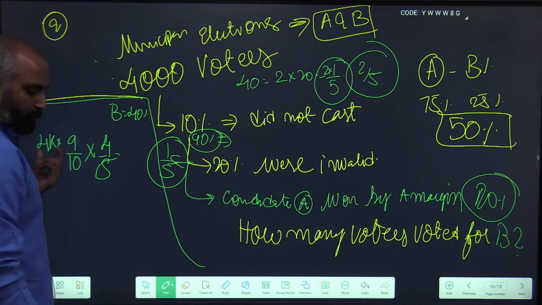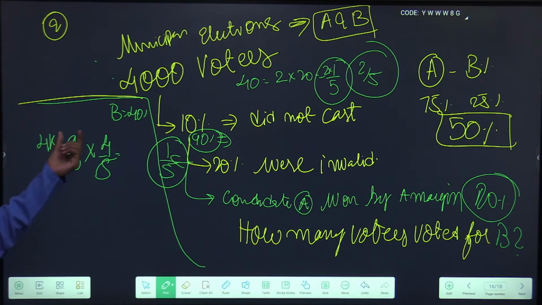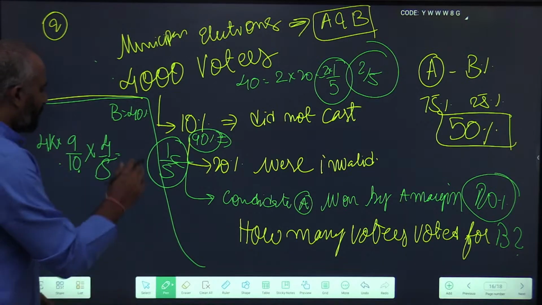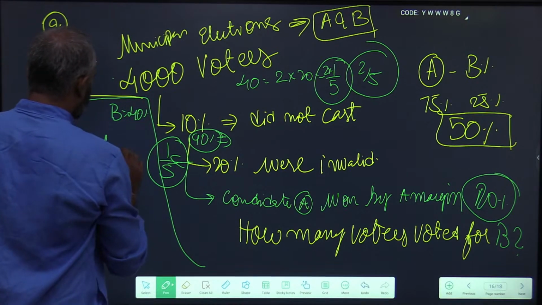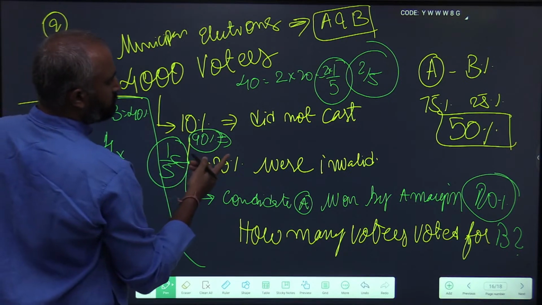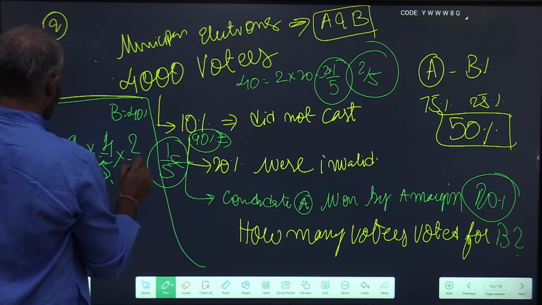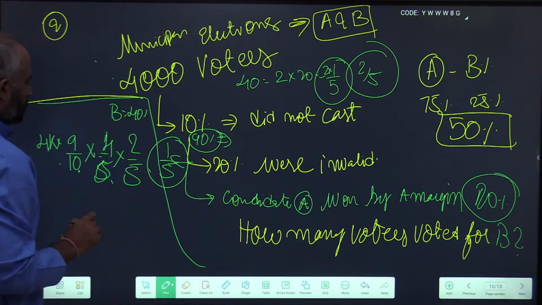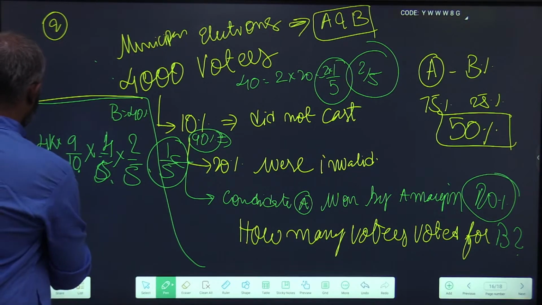These were total number of votes. These were votes that were cast. Out of the votes that were cast, these were the valid votes, and out of these valid votes, I get votes of B. It is 4 by 5 into 2 by 5.